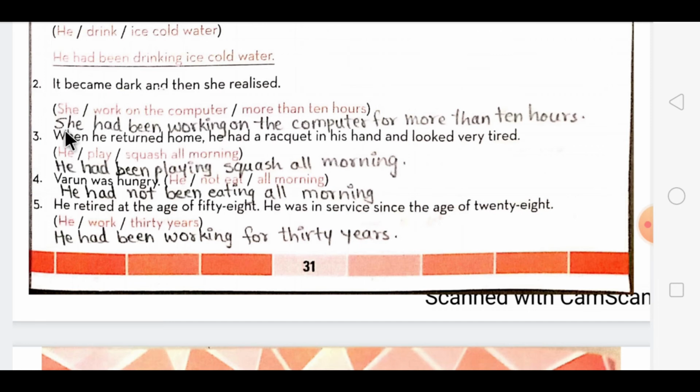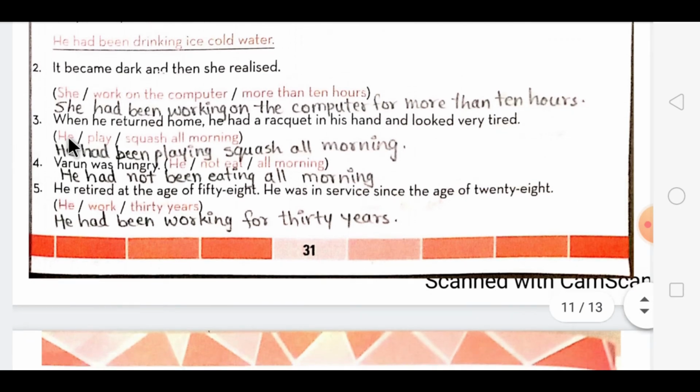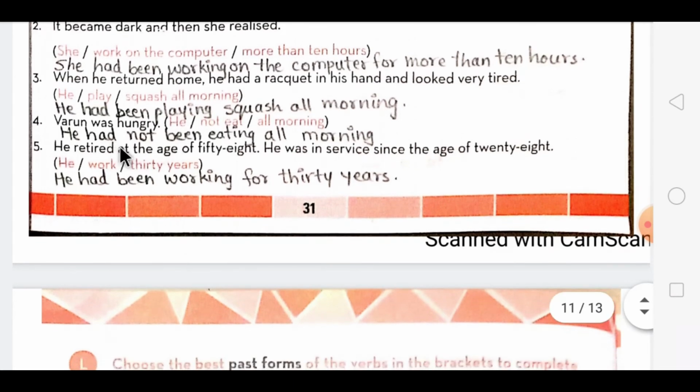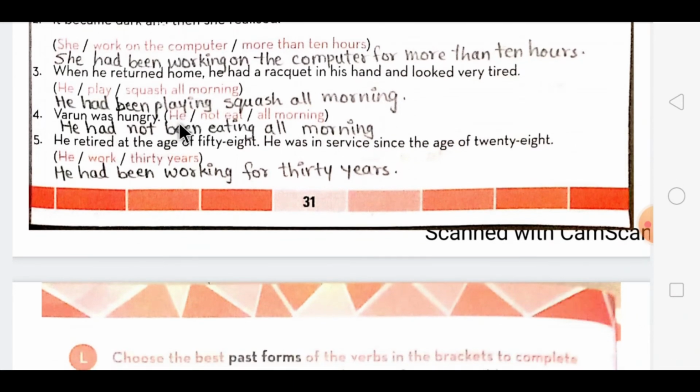So the sentence forming will be she had been working on the computer for more than 10 hours. Now the next situation is he play squash all morning. So again the same thing, had been playing, and rest will remain as it is. The sentence will be he had been playing squash all morning. Now the fourth situation which is given over here is he not eat all morning.